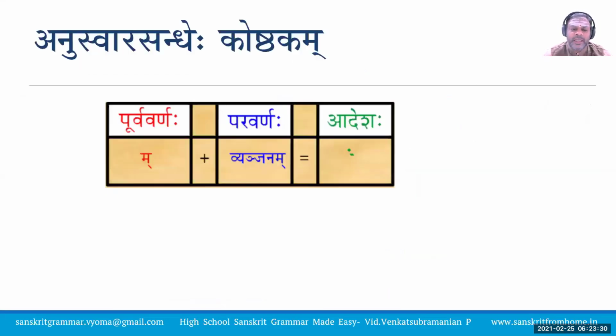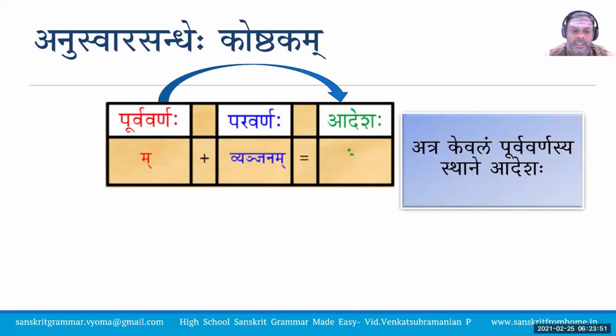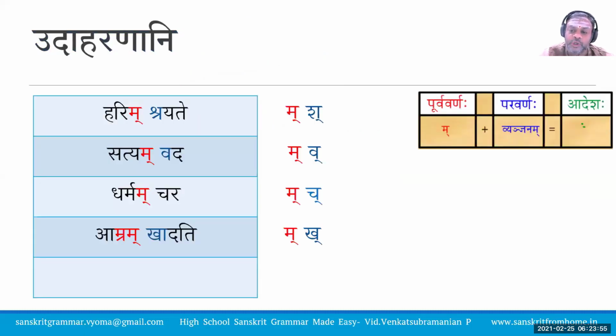If we go to the table, it is very simple for Anuswara Sandhi. Purva Varna should be M, Makara. Right side, it should be a Vyanjana. If you have a Vyanjana on the right and Purva Varna is a Makara, you just get a dot above the letter. Very simple Sandhi. And Purva Varnasya Sthane Adeshaha. So the rule is Vyanjana should be there on the right.